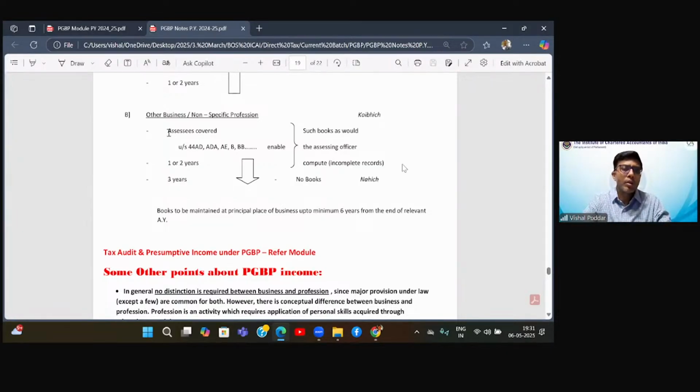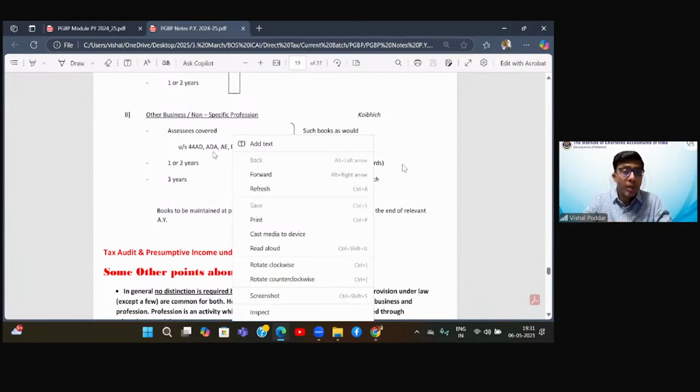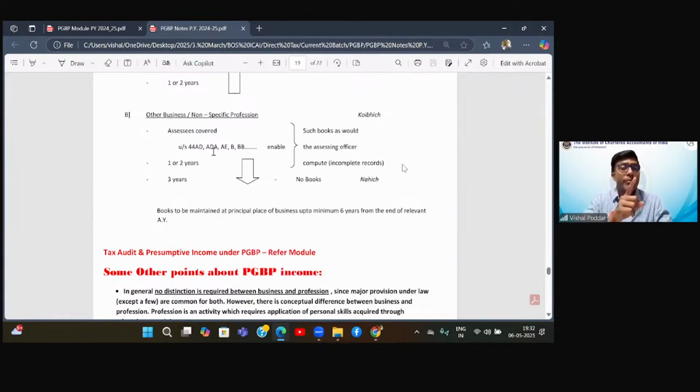Plus, in this, who are covered? All these 44ADAE, etc. These presumptive income people are covered when they are showing lower income. So we saw that when they are showing lower income, they have to maintain books and get them audited. But which books? Non-specified books. Correct?